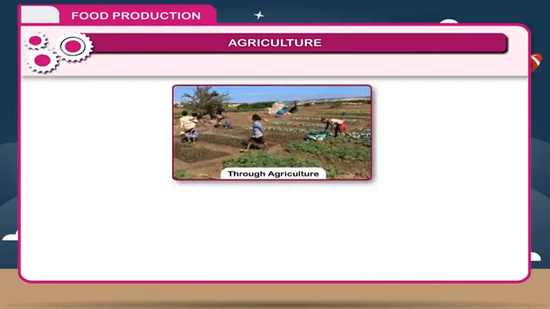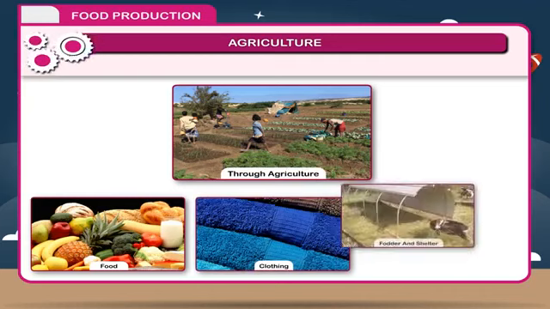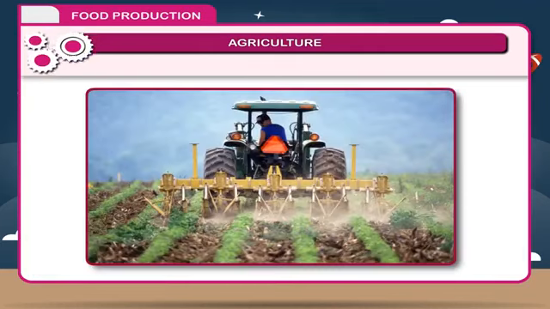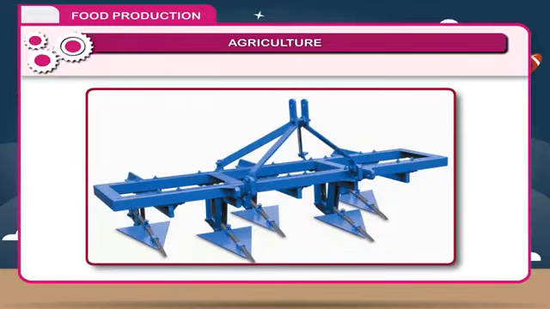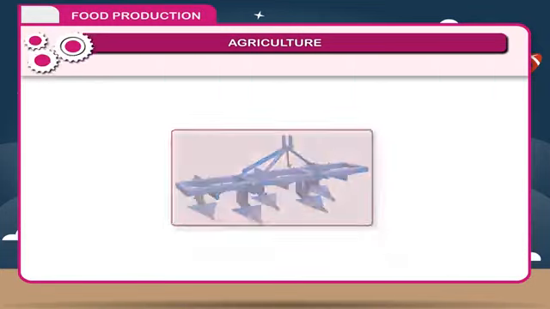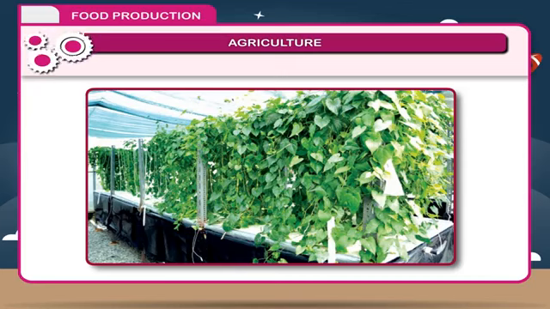Through agriculture, we get food, clothing, fodder, and shelter. Cultivation of plants for food is called farming. The land on which farmers cultivate the crops is called a field. They use different agricultural implements, machines, and latest varieties of seeds to increase the yield.